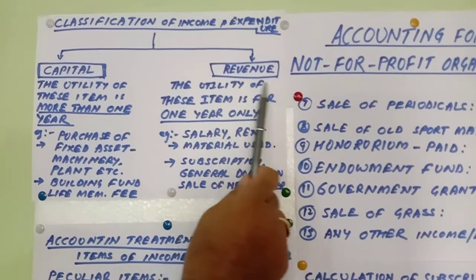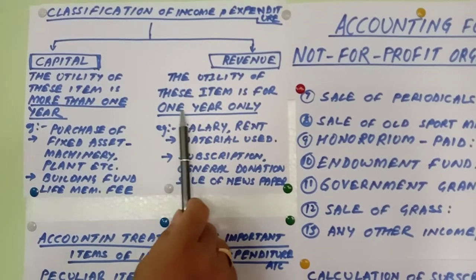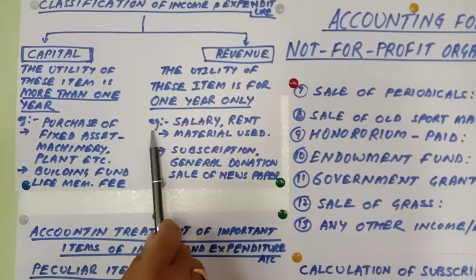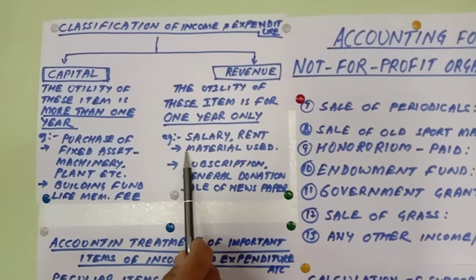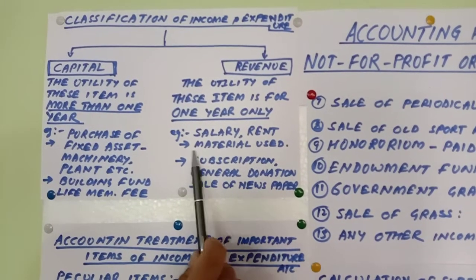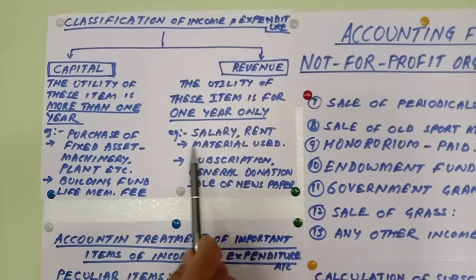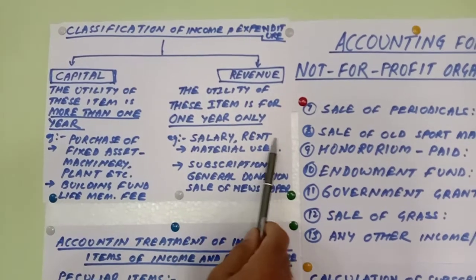Similarly, revenue item: the utility of these items is for 1 year or less. For example, salary, rent, material consumed. Material consumed here means it can be the material of a medicine, of a stock or sports material, anything like that. Then this is what the expenses are.